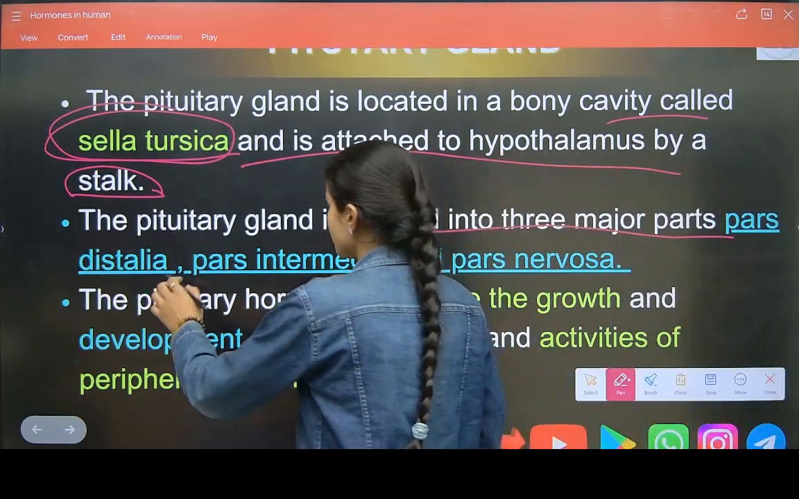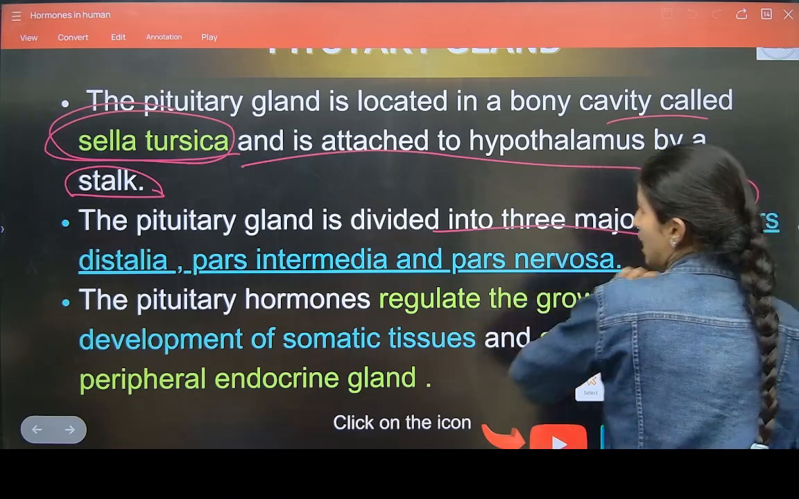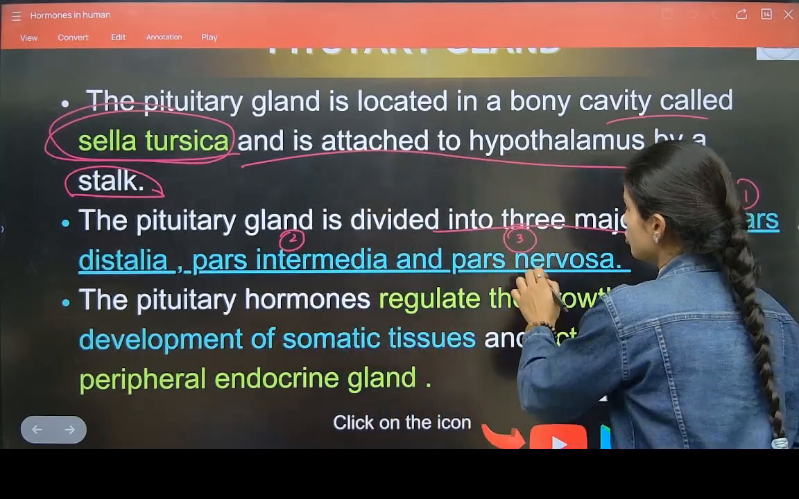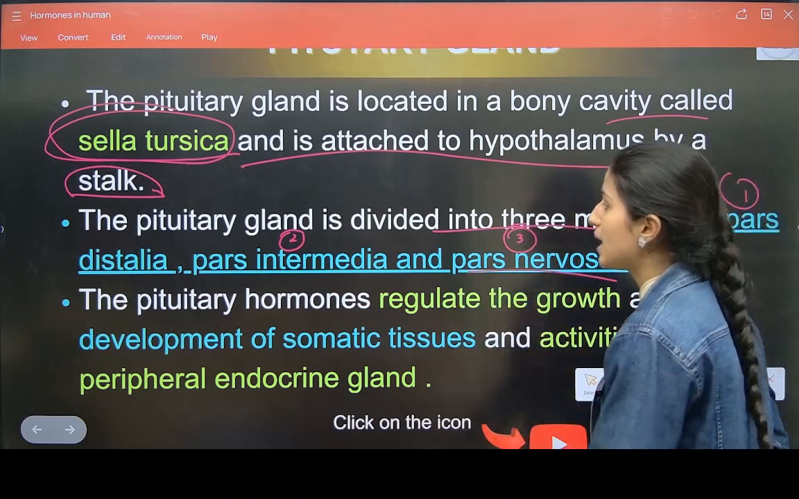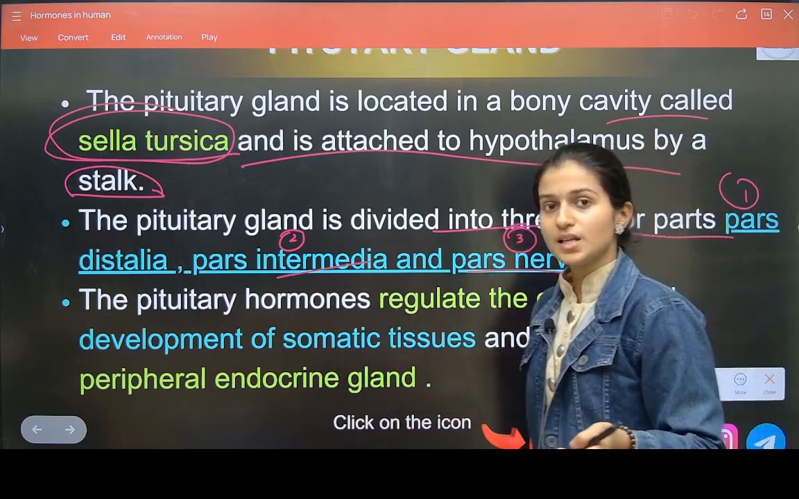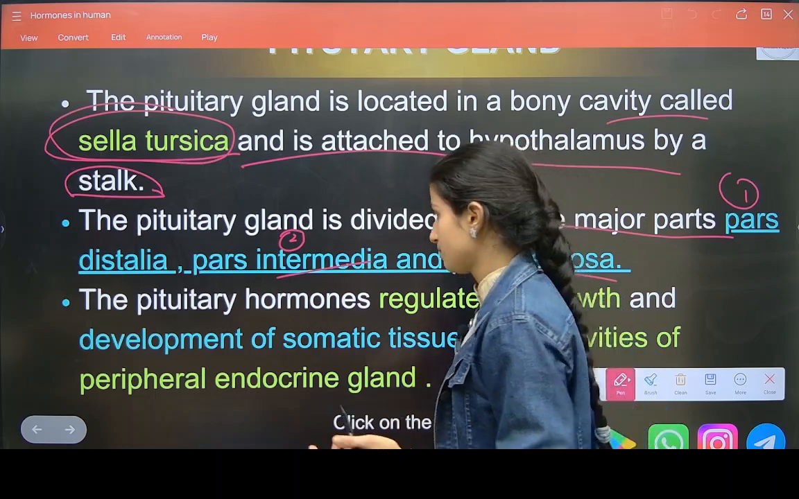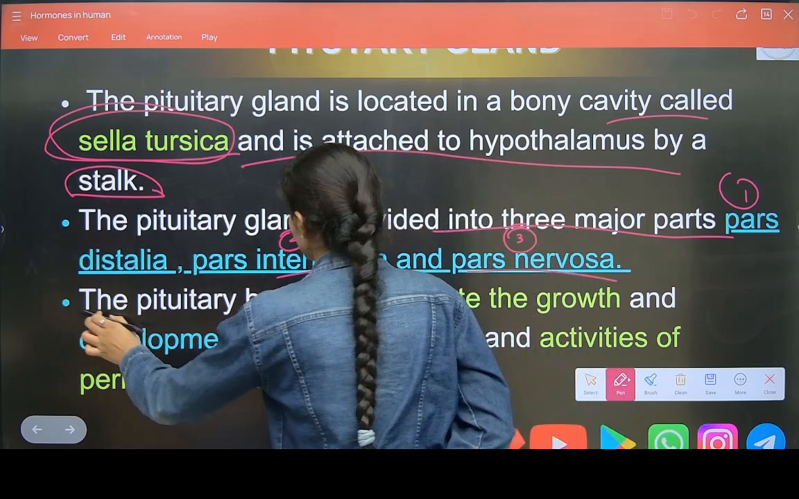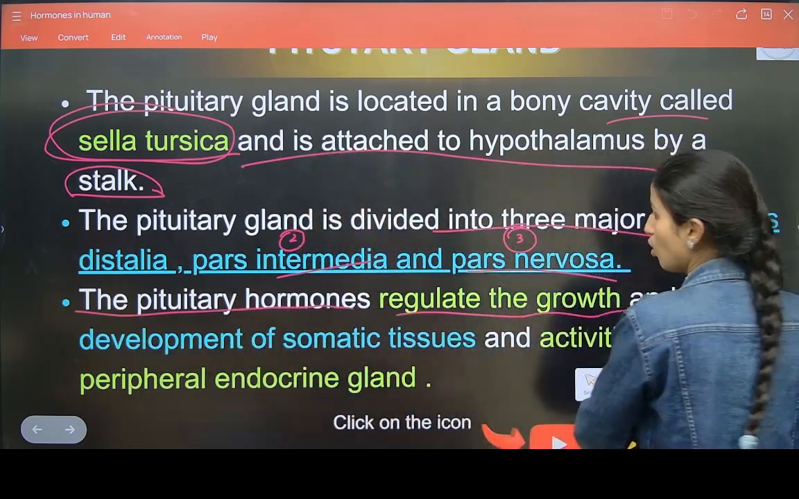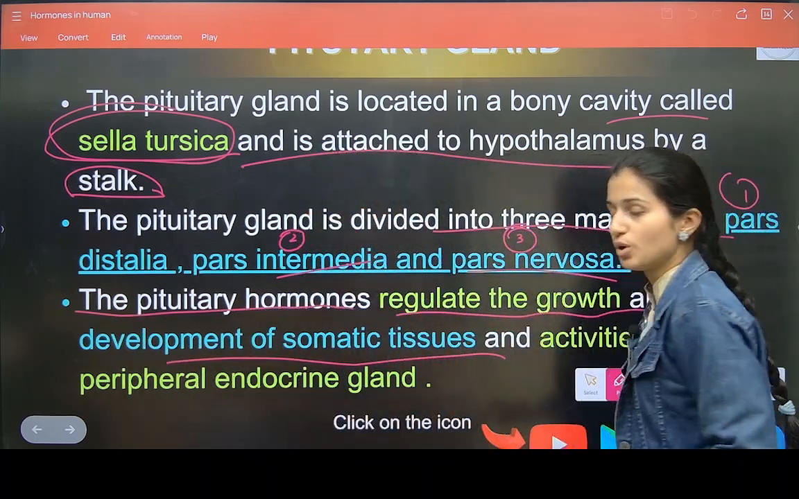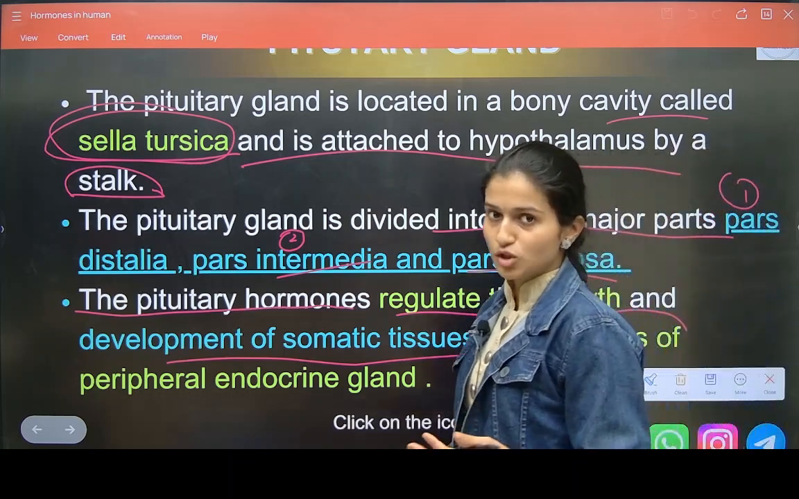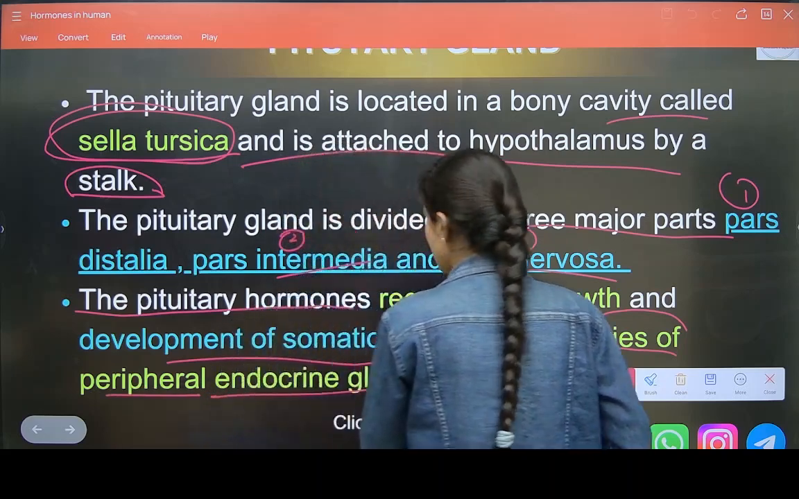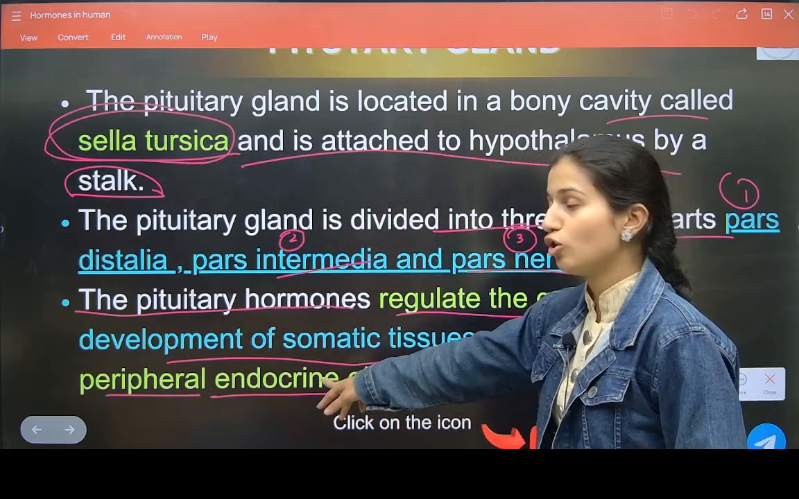Pars distalis, this is the first part. Then pars intermedia, and pars nervosa is the third part. Oxytocin and vasopressin come from the pars nervosa. What does the pars intermedia do? It secretes the hormone which regulates melanin. Then the pituitary hormones regulate the growth and development of somatic tissue and the activities of peripheral endocrine glands.